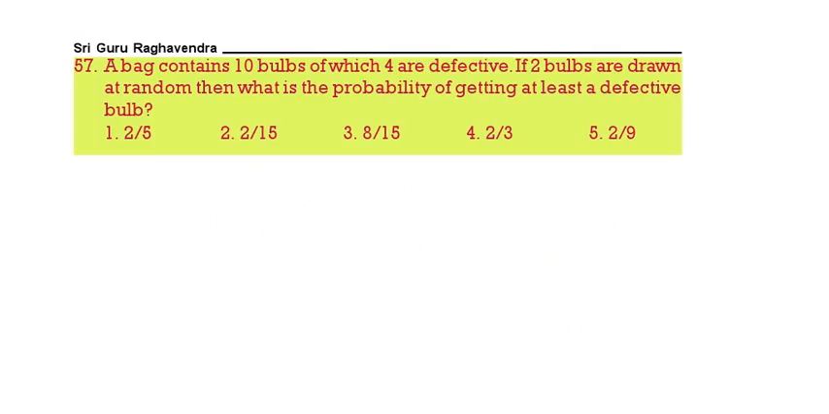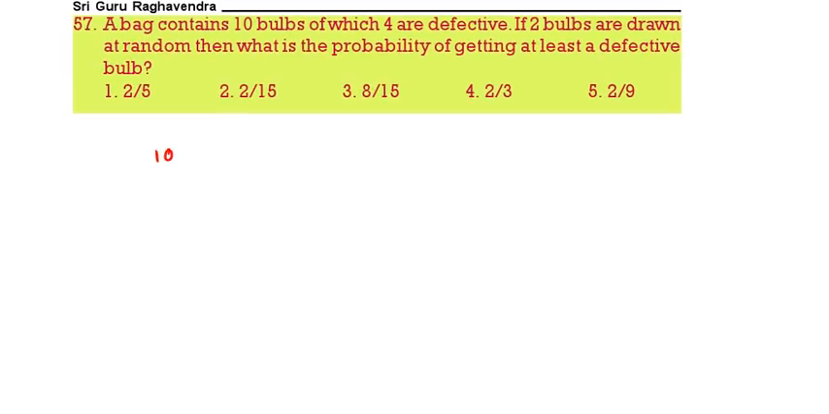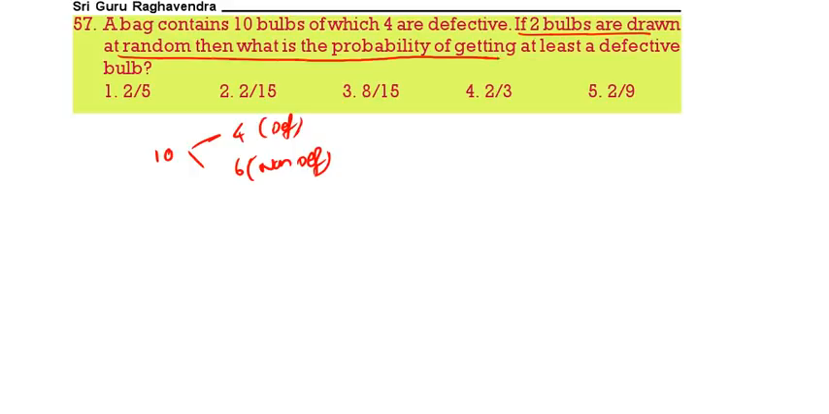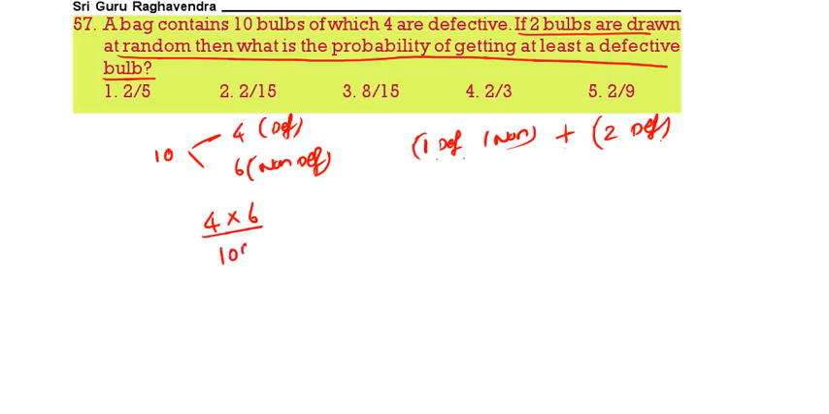A bag is containing 10 bulbs, out of which 4 are defective. Out of 10, 4 are defective. So out of 10, 4 defective, 6 non-defective. Now 2 bulbs are drawn at random. What is the probability? At least 1 defective. At least 1 defective means 1 defective, 1 non-defective can come, or 2 defective can come. Now 1 defective, 1 non-defective means 4 into 6 by 10 C2, plus 2 defective means 4 C2 by 10 C2. This is what we should calculate.